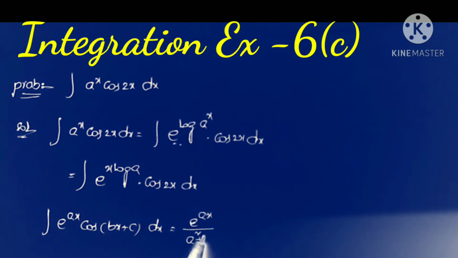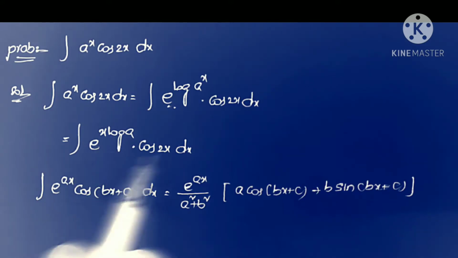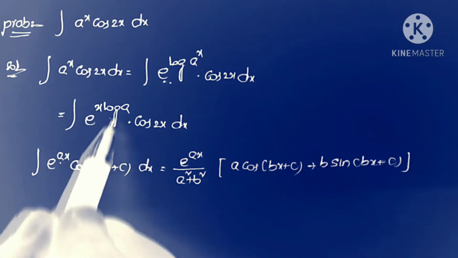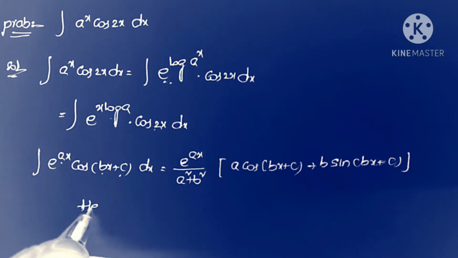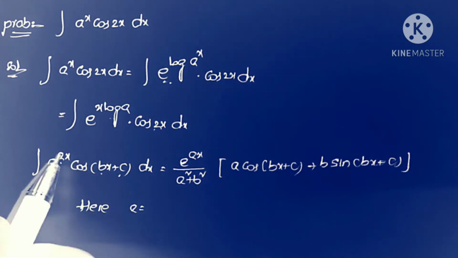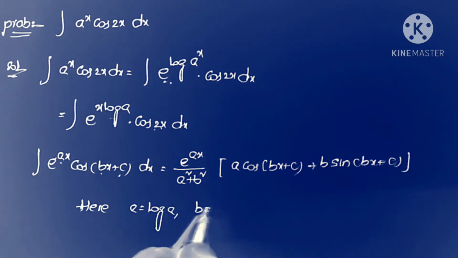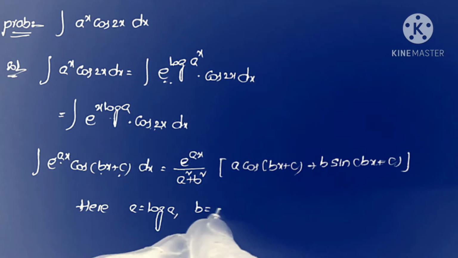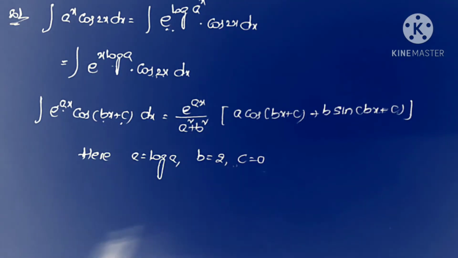E power ax by a square plus b square into a cos bx plus c plus b sin bx plus c. Now applying this formula to this step, here a is equals to log a, and what is b value, 2, and what is c value, 0. So here we have that a is equals to x quotient log a, and b is equals to 2, and c is equals to constant, there is no constant, so we take that value is equals to 0.